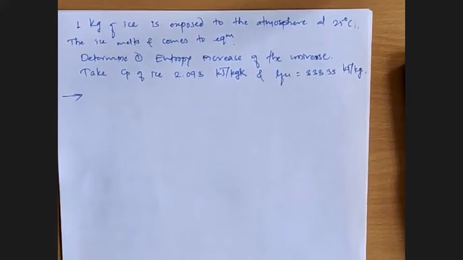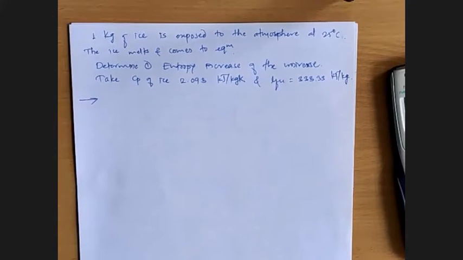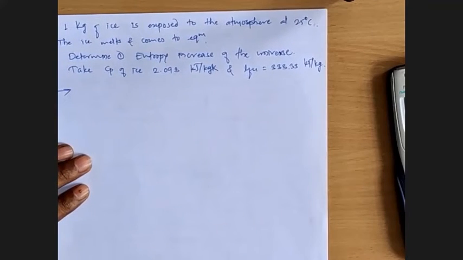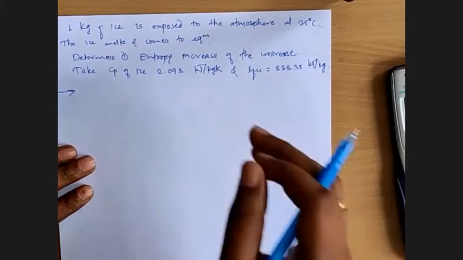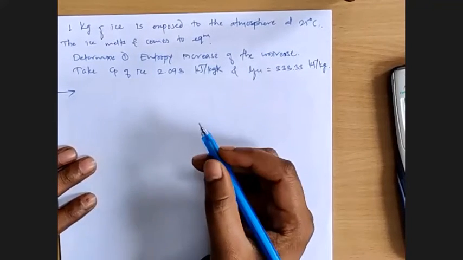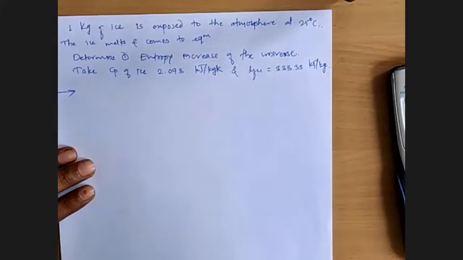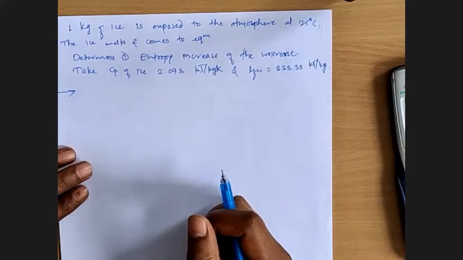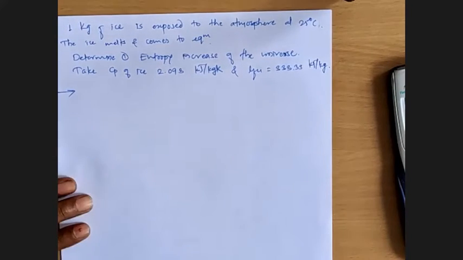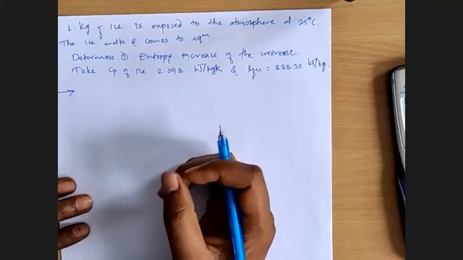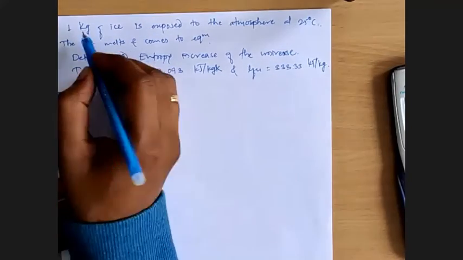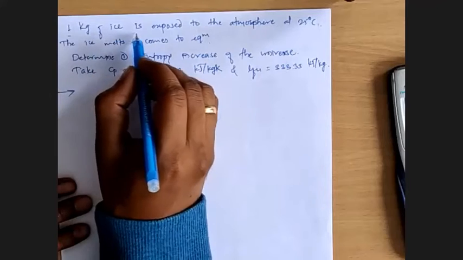Okay, so we need to solve this numerical. Let's go through the statement and try to figure out what has been given as input data and what we need to find or calculate. So there is 1 kg of ice.